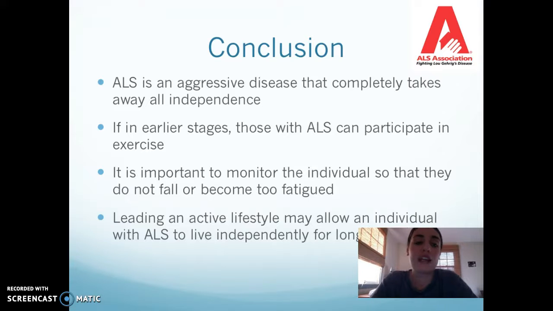So in conclusion, ALS is a very aggressive disease and it completely takes away all independence. If in the earlier stages, those with ALS can participate in exercise, but as they progress, it may be harder for them to complete these tasks. It is important to closely monitor the individual so that they do not fall or become too fatigued. And leading an active lifestyle may allow an individual with ALS to live independently for longer.